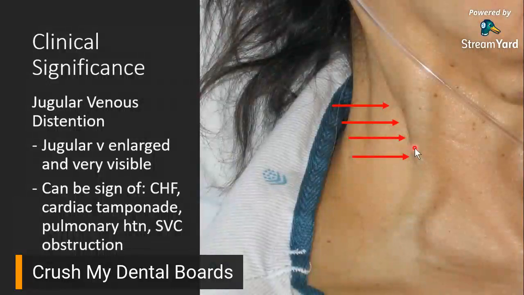Kasi pag may fluid dun sa area when there's not supposed to be one, edi ang nangyayari ay nagkakaroon ng pressure. So pag nagkaroon ng unnecessary pressure sa heart itself, then madidisrupt yung buong system, and that can happen, yung jugular venous distension. So same with the pulmonary hypertension.